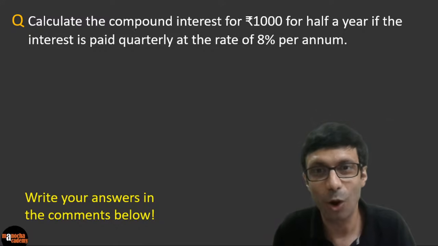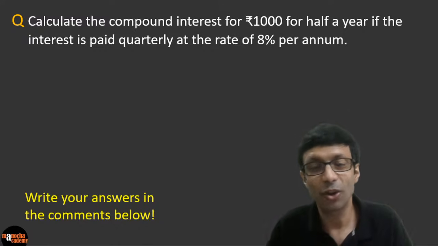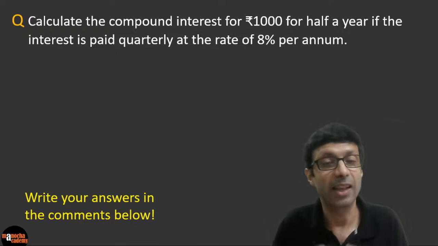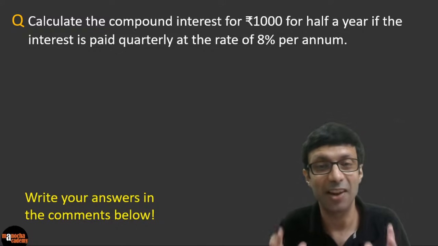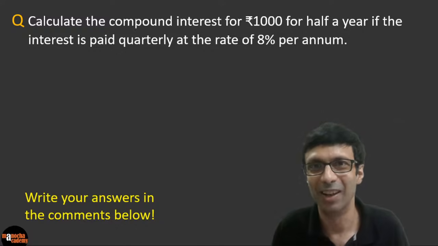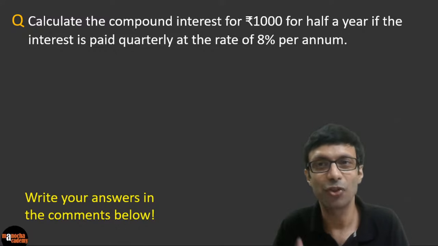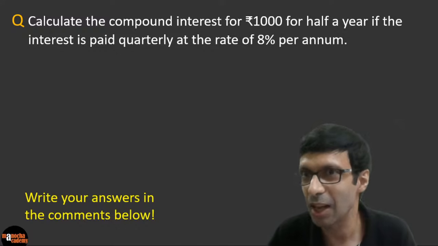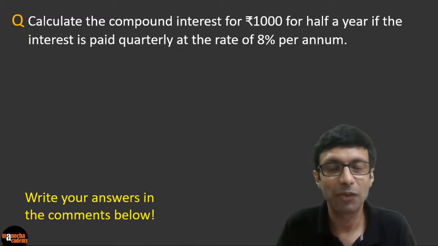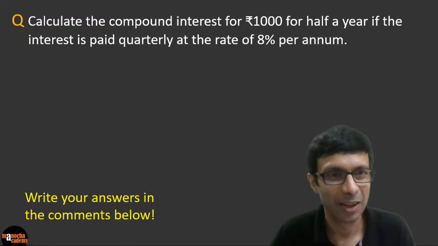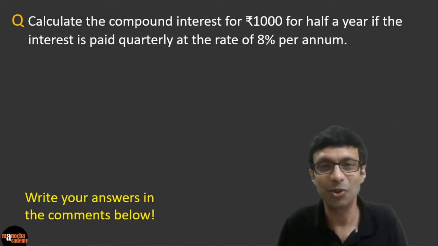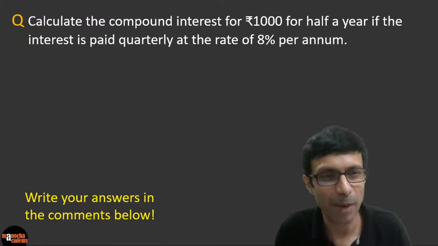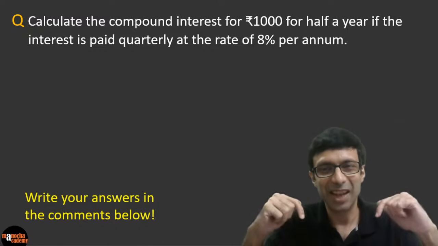So I want all of you to try this and do write your answers in the comments below, and I'll definitely take a look at your answers and reply to them as soon as possible. So I'm looking forward to all of you trying this homework question: calculate the compound interest for ₹1,000 for half a year if the interest is paid quarterly at the rate of 8% per annum. I'm not going to give out the answer here. I want all of you to pick up your pen and paper, do the calculations